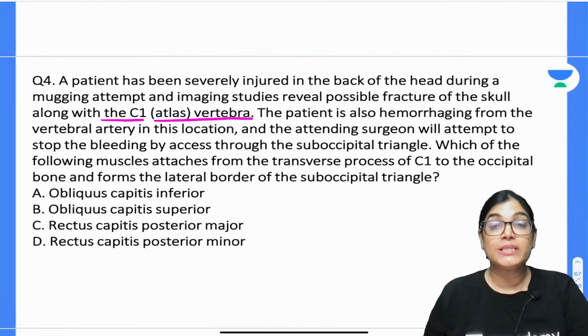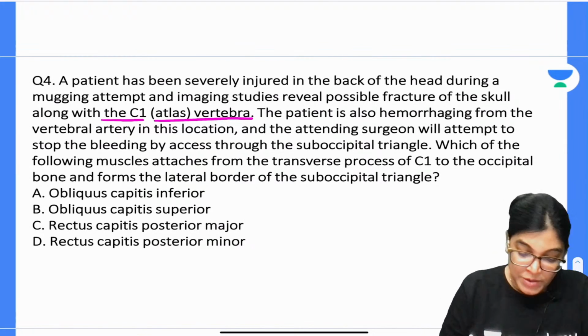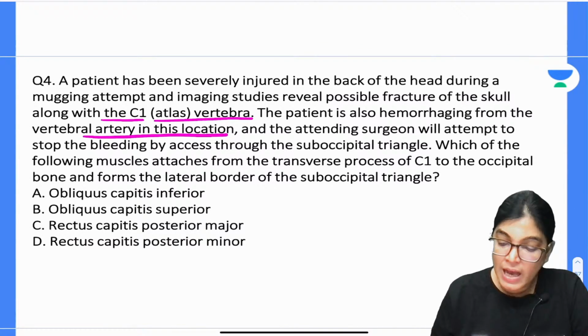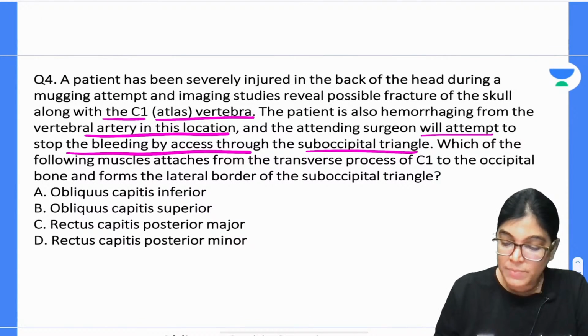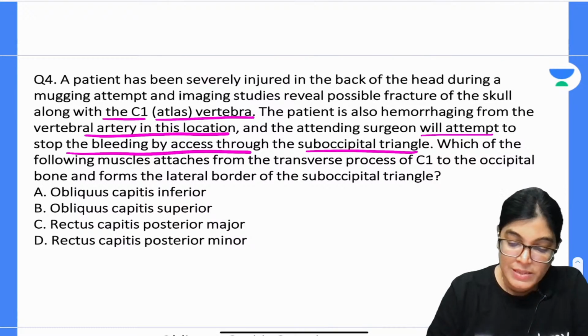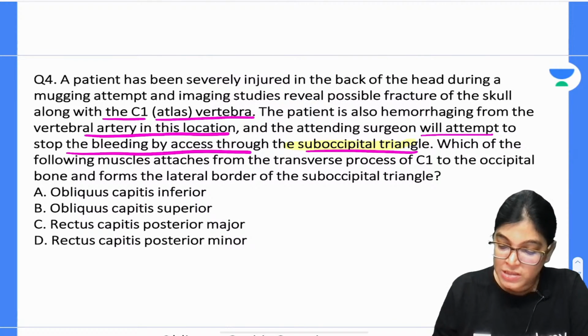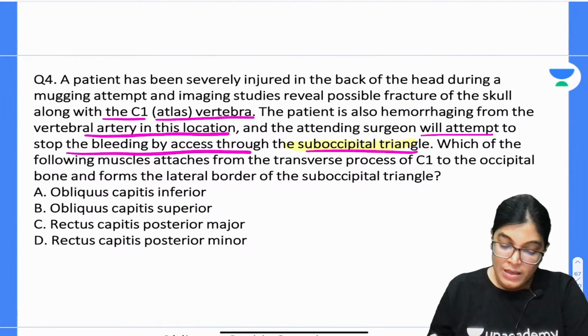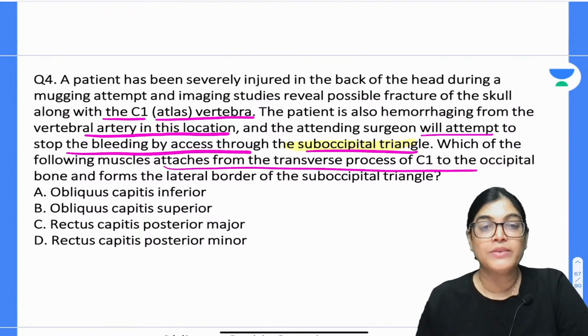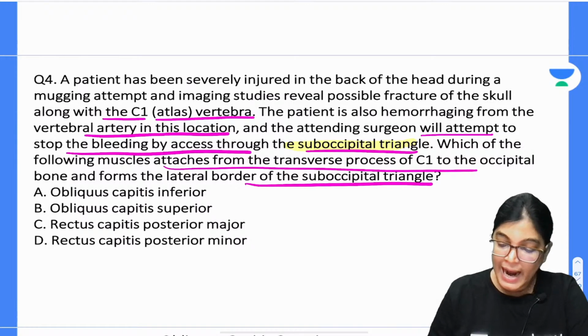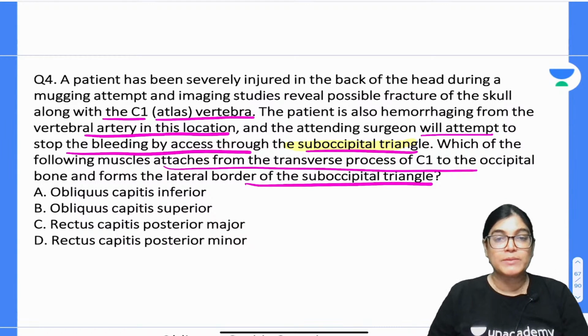The patient is also having hemorrhage from the vertebral artery in this location. The attending surgeon will attempt to stop the bleeding through the suboccipital triangle, which is the region to be approached. Which of the following muscles attaches the transverse process of C1 to the occipital bone, forming the lateral border of the suboccipital triangle?